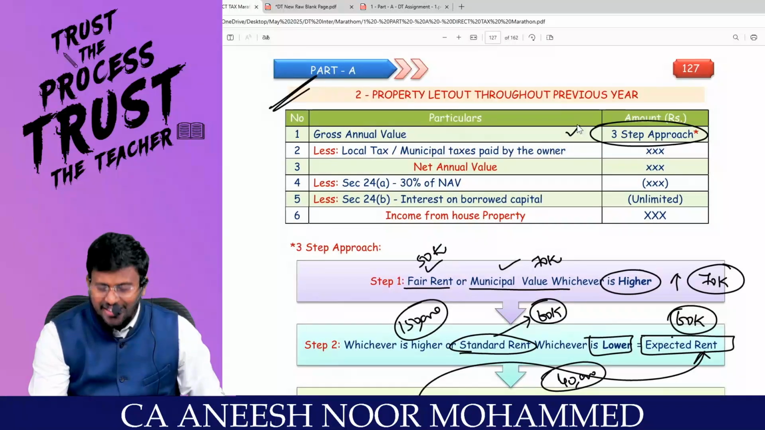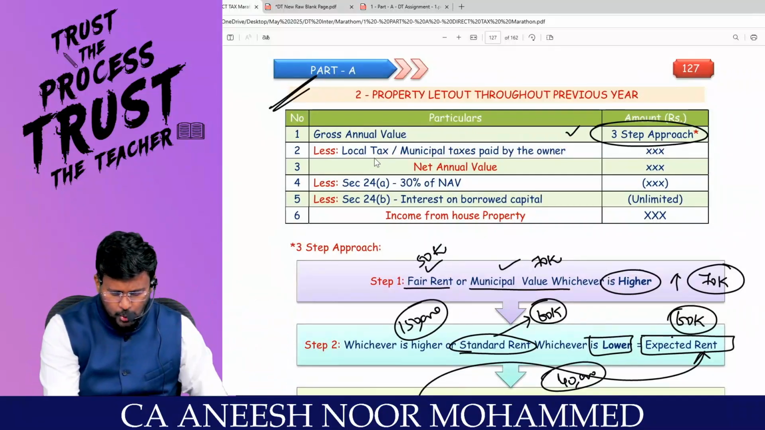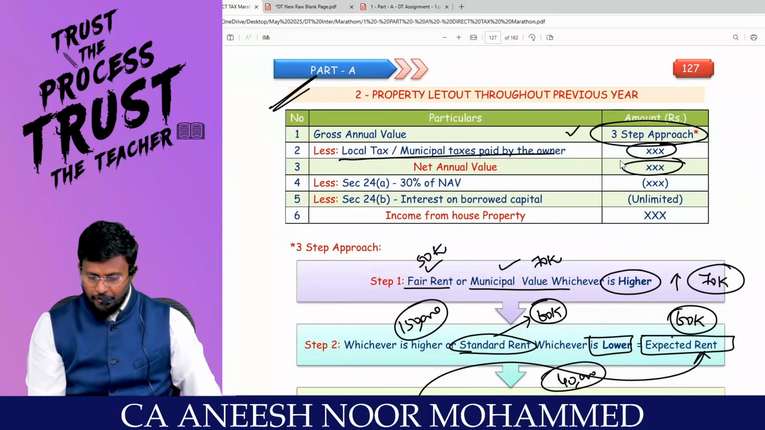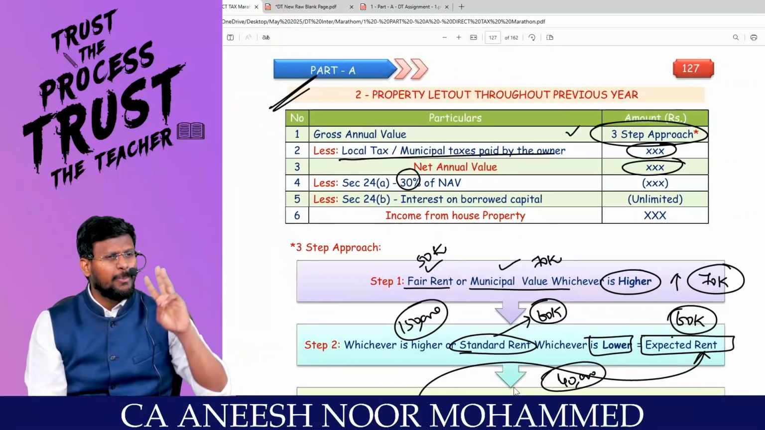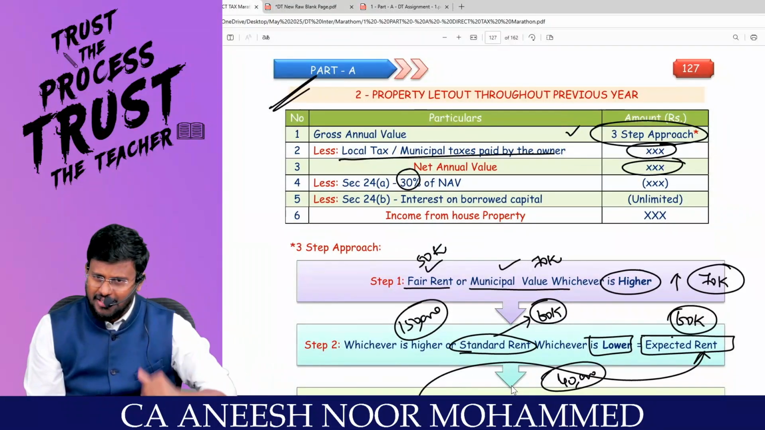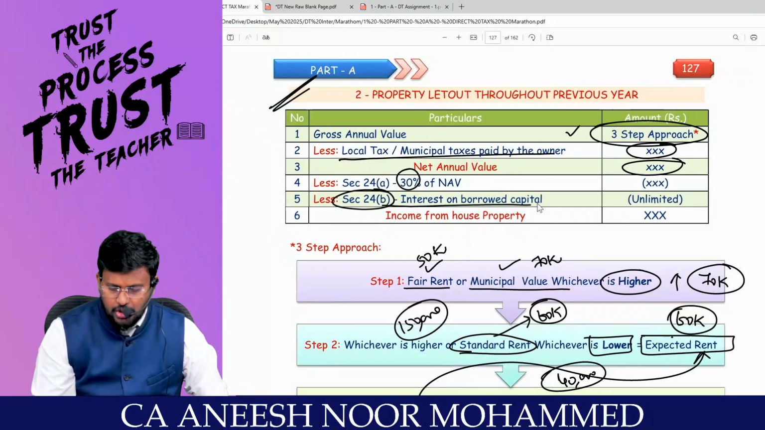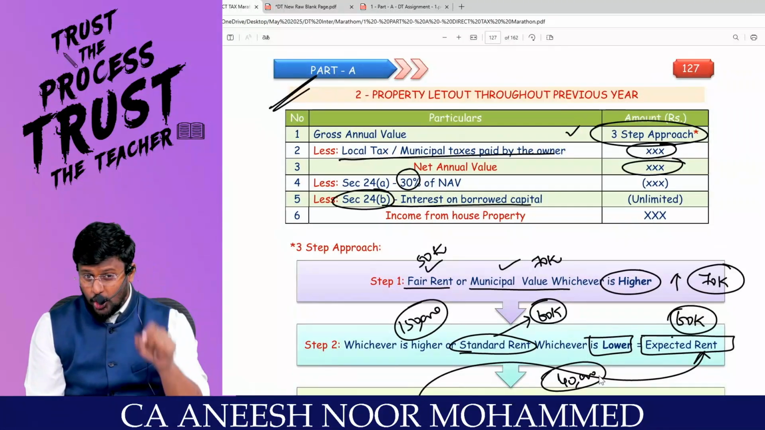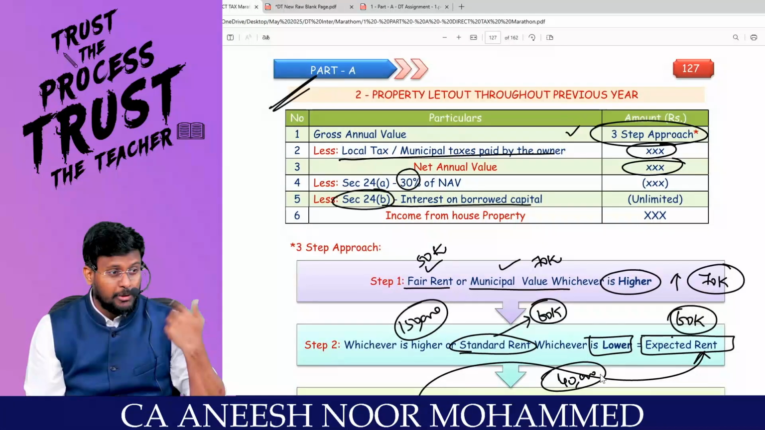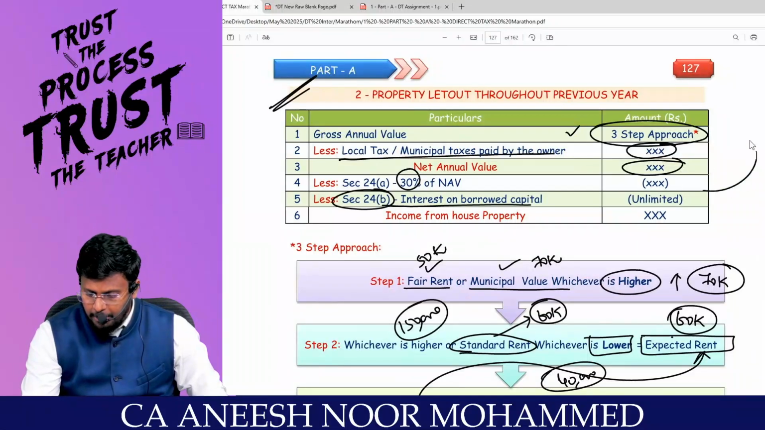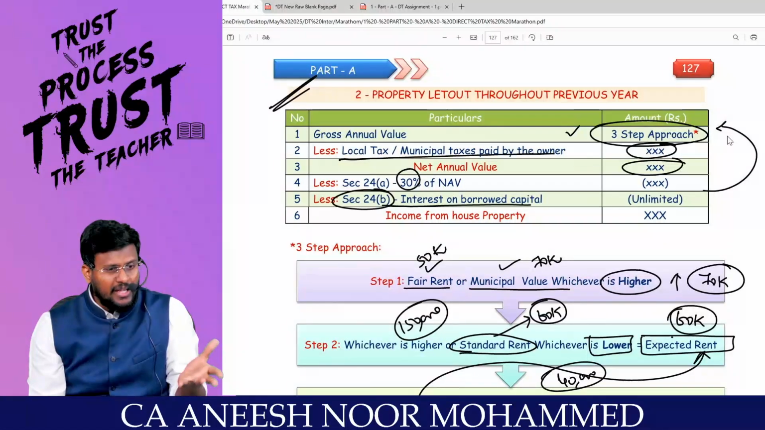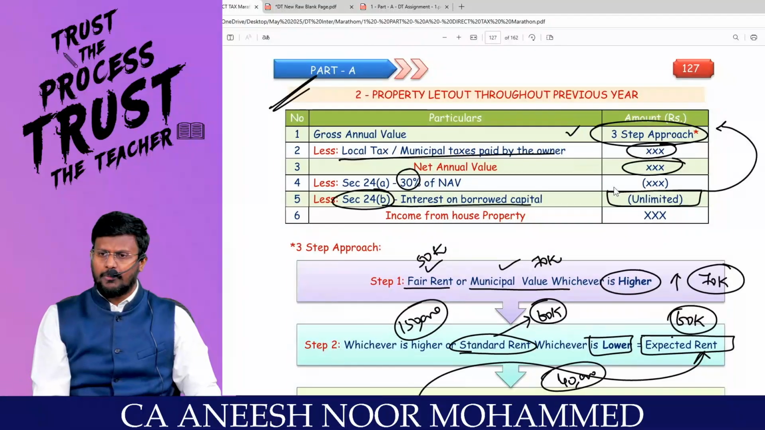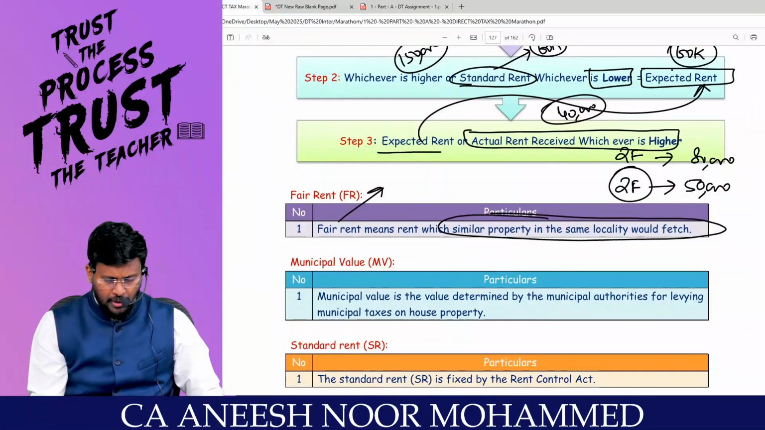Since you are declaring the income, you can happily reduce the municipal tax paid by the owner. No problem. You will get NAV. From that NAV, you can reduce 30% of NAV because you are declaring income. Correct? And you can reduce 24B interest on what capital? Borrowed capital. There is no restriction of 30,000 or 2 lakh, because that is a concession given by the government to us because the property is self-occupied. Here I am declaring the income. If I am declaring the income, I can claim the deduction unlimited because this is a let-out property, my dear lovable students. You will get the answer as income from house property.